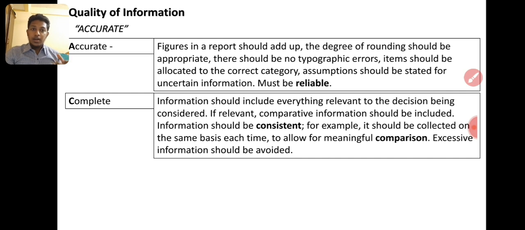If relevant, comparative information should be included. Information should be consistent. For example, it should be collected on the same basis each time to allow meaningful comparison. Excessive information should be avoided. So that is what we should have for completeness.